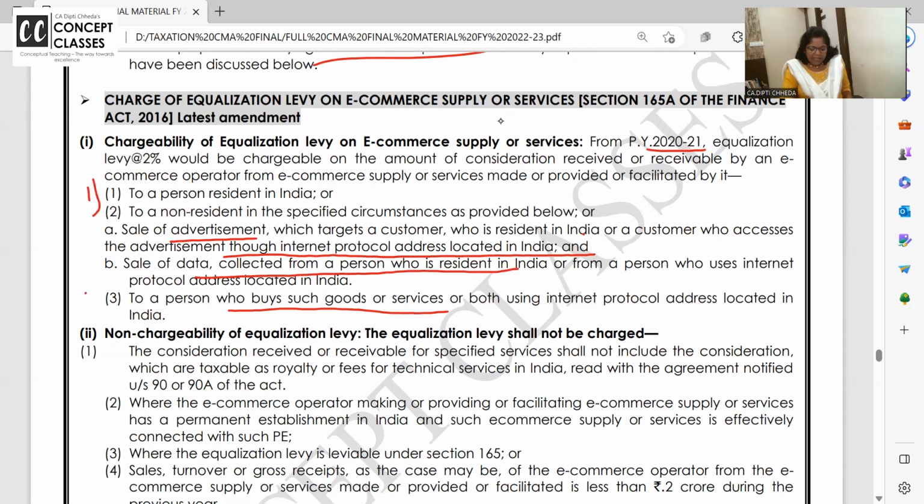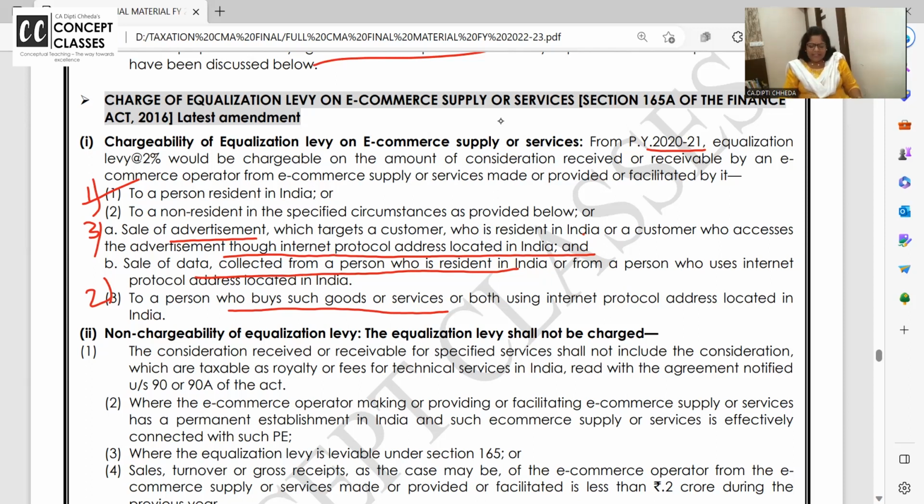I had you write this first point, then this second and then this third. Is it clear or not? Yes. Who are you? E-commerce operator. Who are you? Non-resident. Oh, you are earning through residents in India. Whatever you earn, pay 2% and go; you pay it yourself from your own pocket, we will not deduct and pay. Because it is not 165. So if you are selling goods or services to us and we need to make you a payment, then in that case you pay the extra from your own pocket.